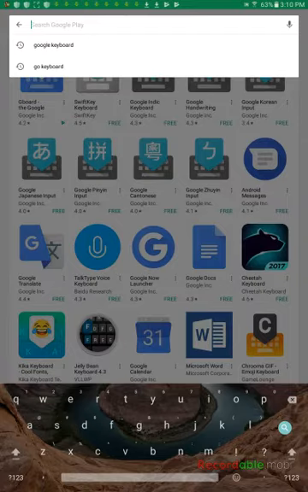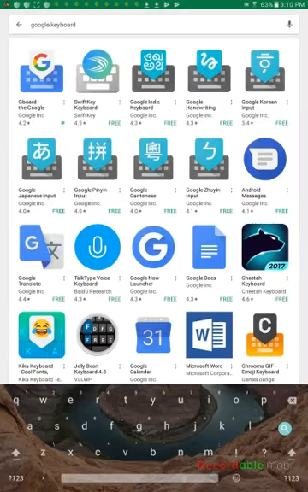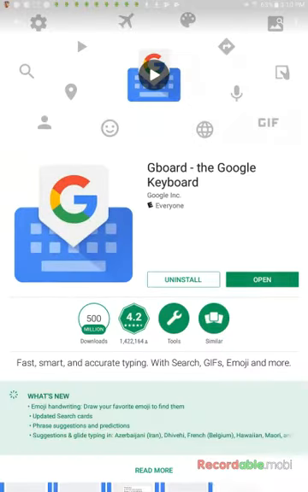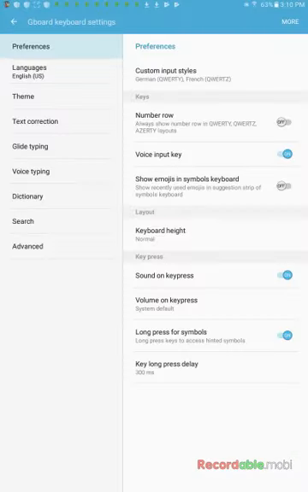You're going to search up Google Keyboard. The first one, Gboard, the Google. You're going to click on it, install it, open it. Then it gives you a bunch of options. Just go along with what it says. It gives you the instructions.